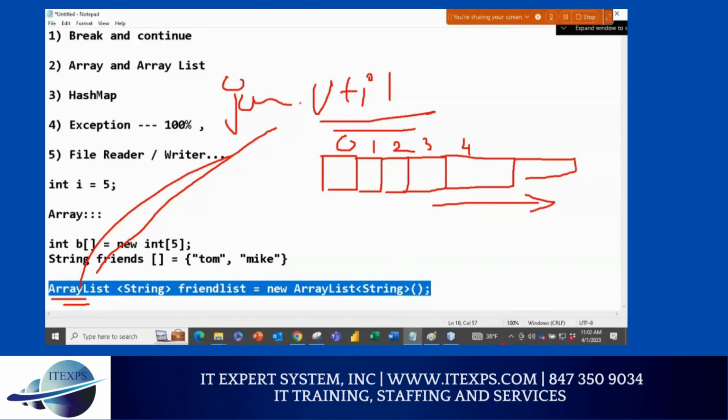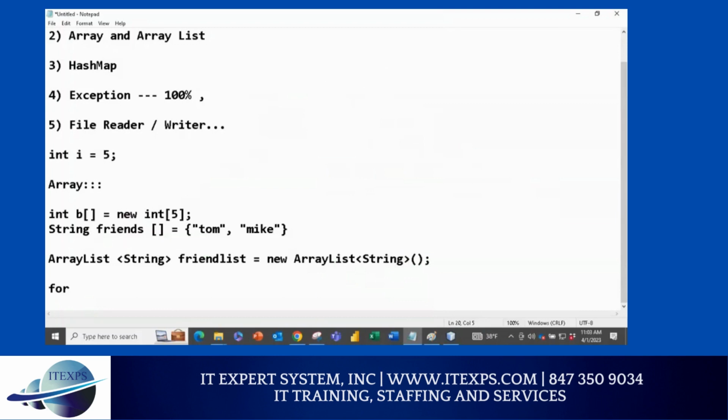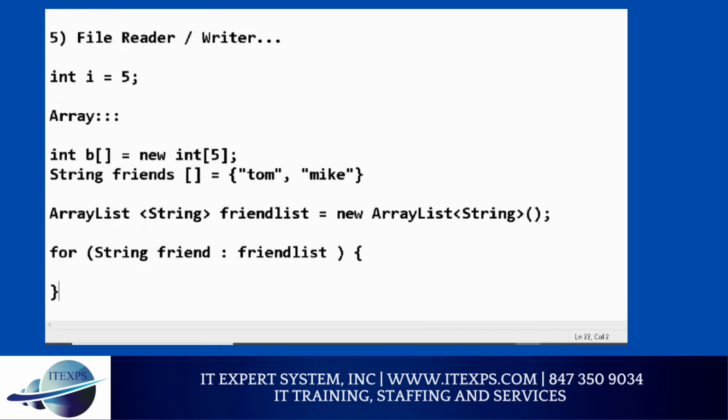So far so good. Once you do that, you will use a loop, and the loop is very simple, a for loop. But the way you use the for loop is a little different than with the array. So here you can say for, but this is string, yes or no? So you say string, and then you write friend. This is a variable. And then you say colon, and then you write the whole ArrayList. So what you are saying here is, get one by one friend from this friend list, and then you process it. Make sense? So ArrayList uses a special type of loop.